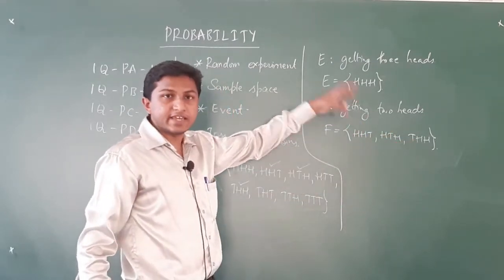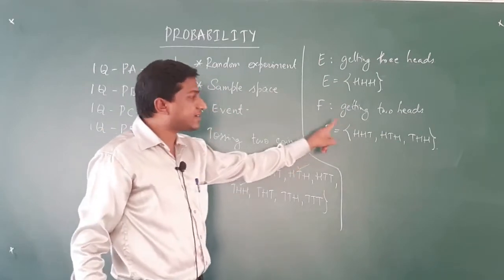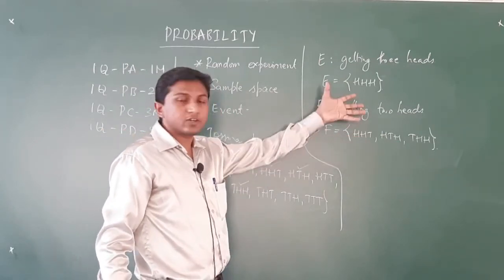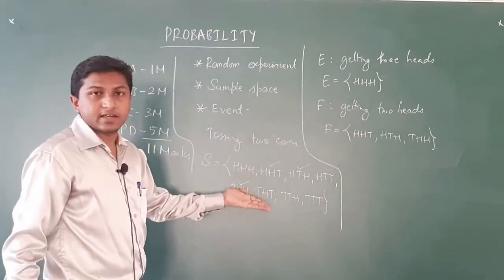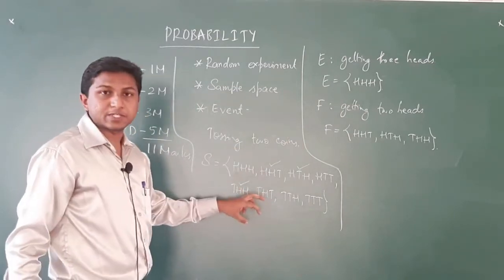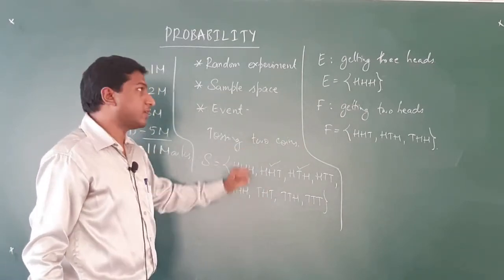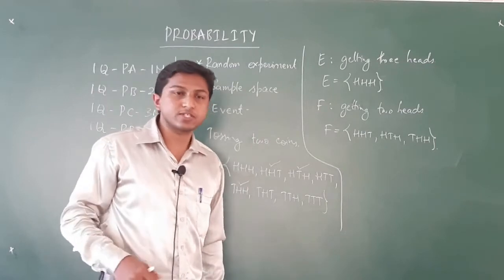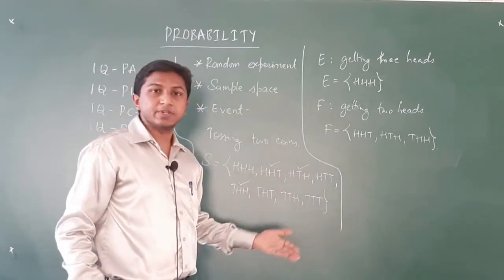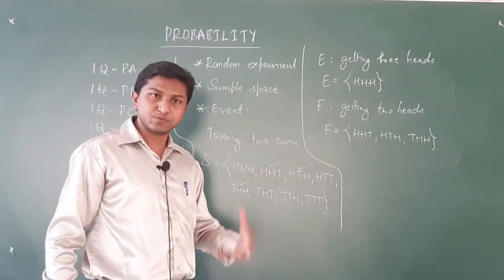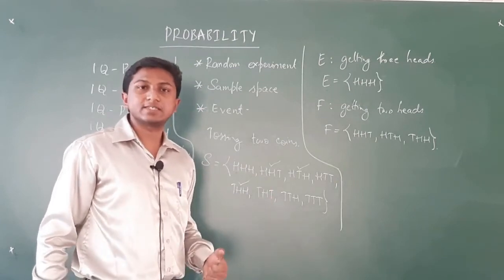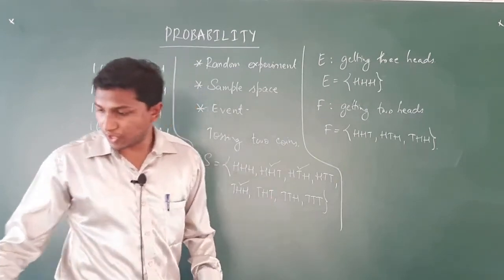So F is an event because set F, the set associated with that situation, is a subset of the sample space S. This we have already come across, and many other examples for events and different types of events we have already discussed in first PUC. Moving on.